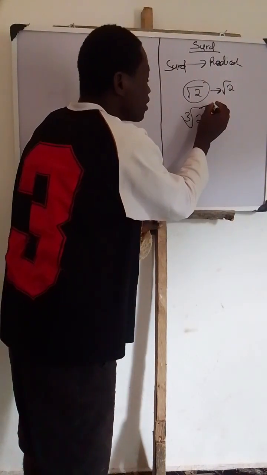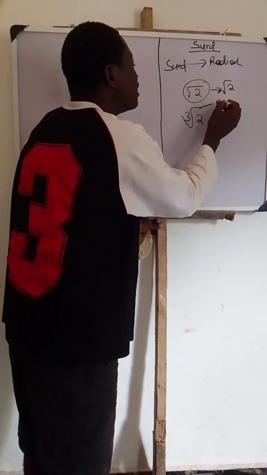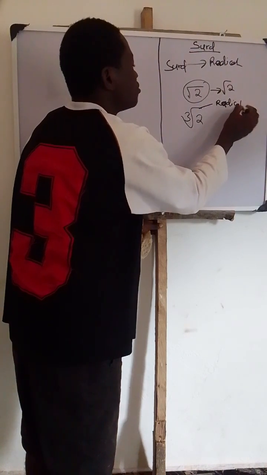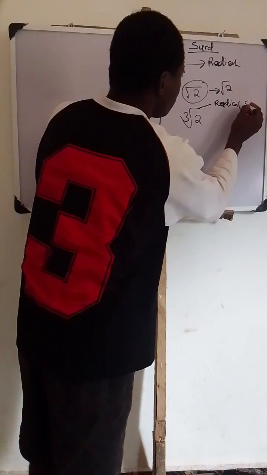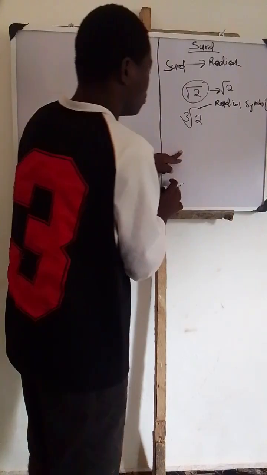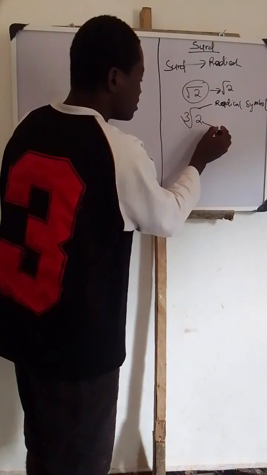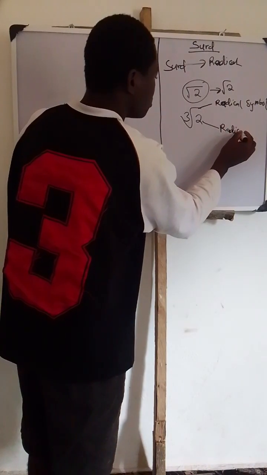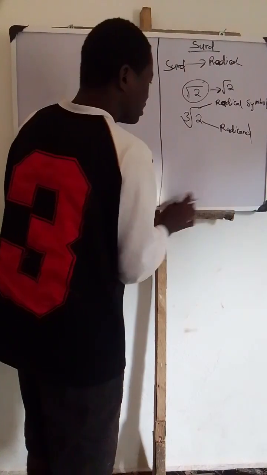This symbol that you are seeing is called a radical symbol. This is called the radicand.